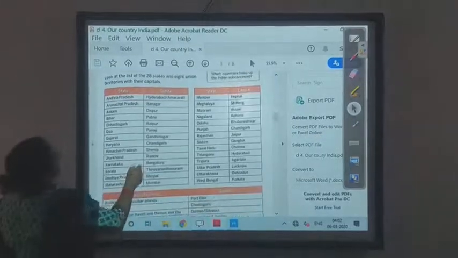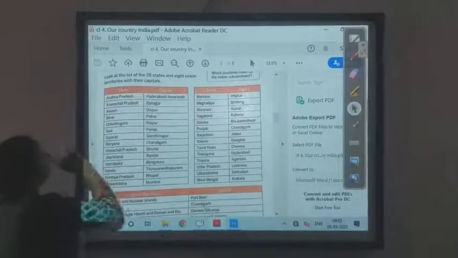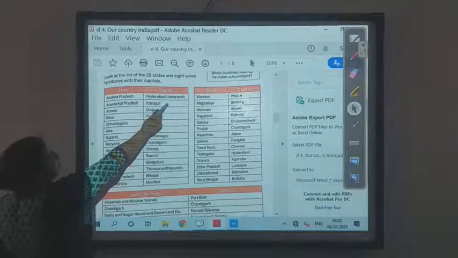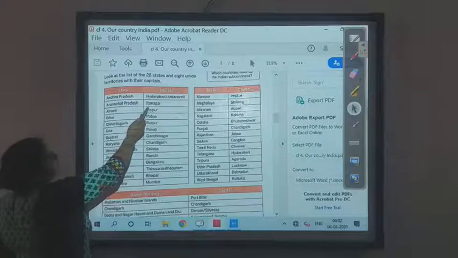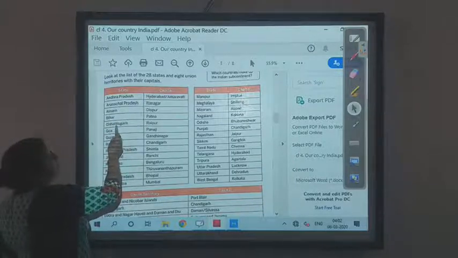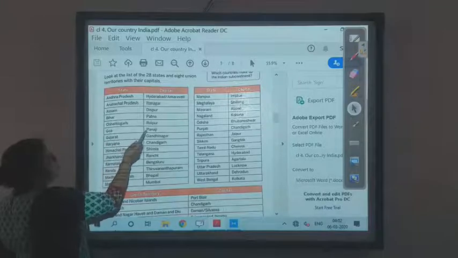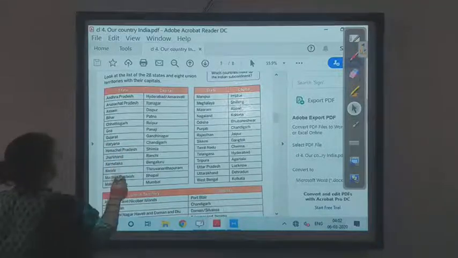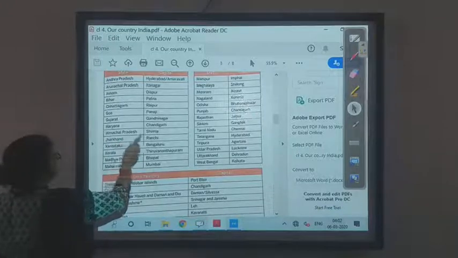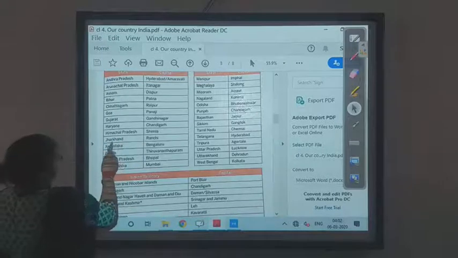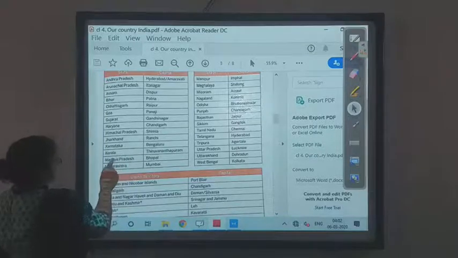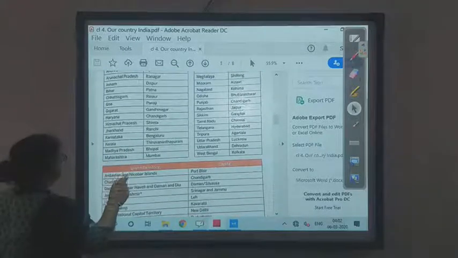This is the state and the capital. As you can see, Andhra Pradesh, the capital is Hyderabad or Amravati. Arunachal Pradesh, Itanagar. Assam, Dispur. Bihar, Patna. Chhattisgarh, Raipur. Goa, Panaji. Gujarat, Gandhinagar. Haryana, Chandigarh. Himachal Pradesh, Shimla. Jharkhand, Ranchi. Karnataka, Bangalore. Kerala, Trivandrum.